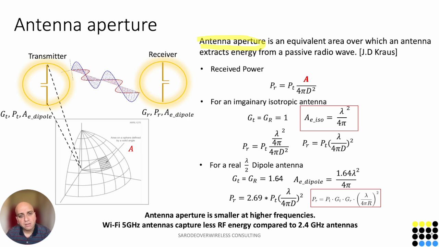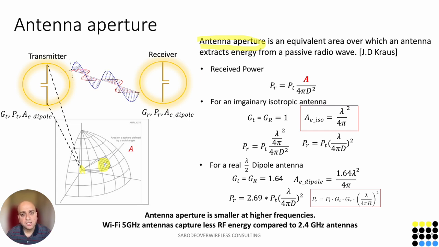To understand this, let's imagine that an isotropic antenna is placed at the origin of an X, Y, and Z coordinate plane. Now we are trying to understand the amount of power received by a sense antenna, which is also isotropic, in this area defined by A, which is given by PT, the transmitted power from the isotropic antenna, times the area A divided by 4 pi d squared, which is the surface area of the sphere.